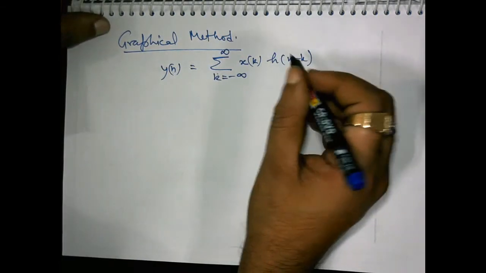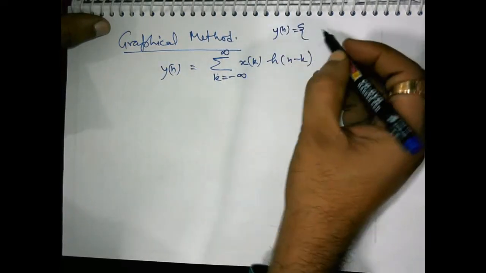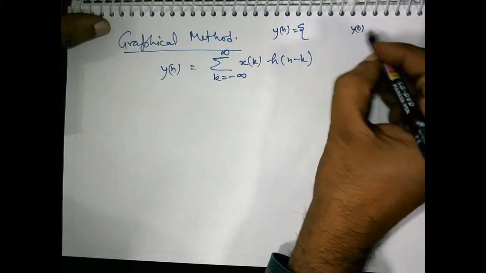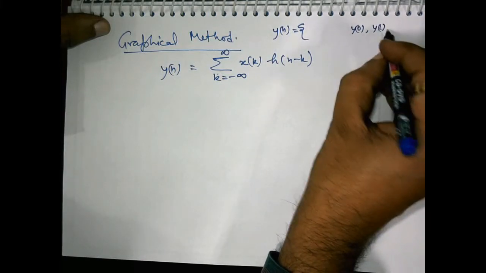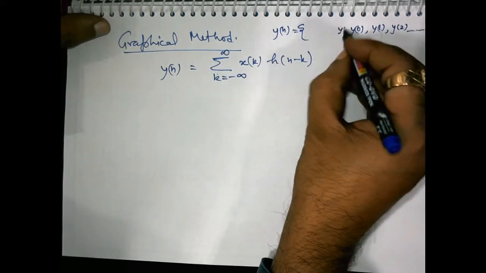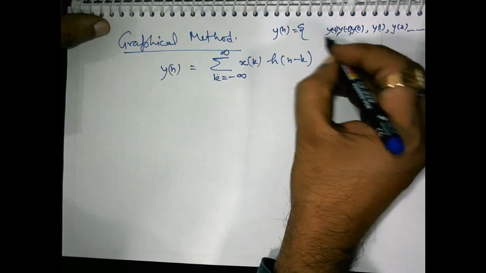So Yn is a sequence of this kind. Say this is y0, y1, y2, and this thing y -1, y -2, and so on.